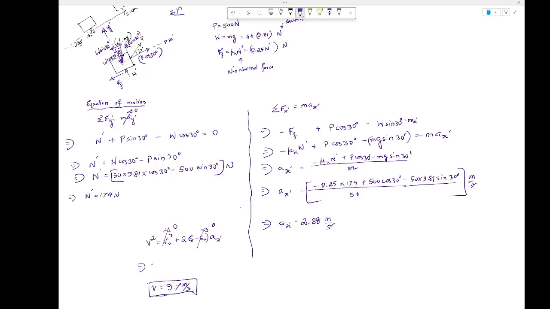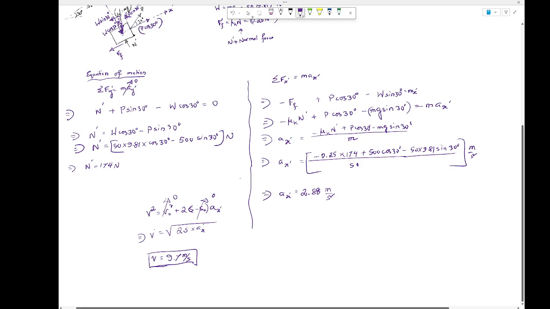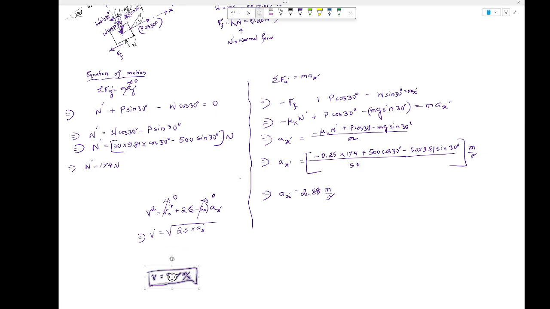And when we plug the values here, this v squared should be equal to 2 multiplied by s multiplied by a_x. So 2 multiplied by, what is the value of s? 6, 2.88.